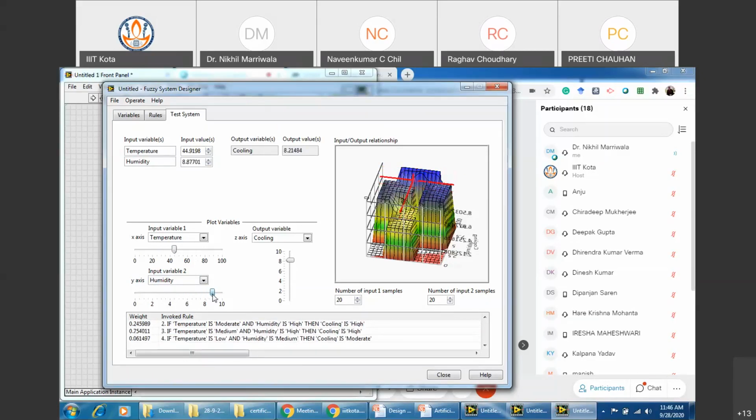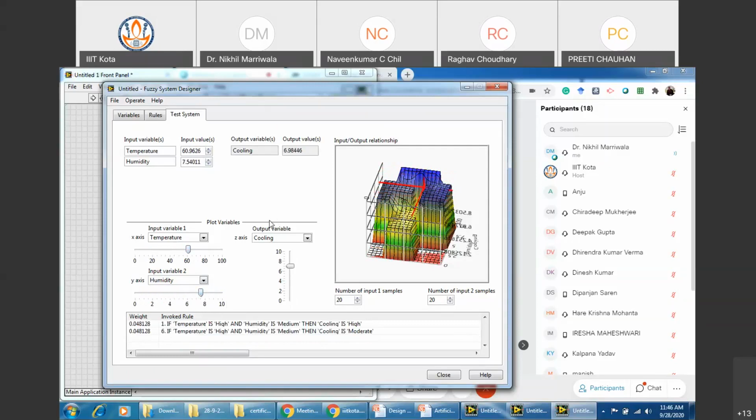I hope you can see this. You can change them together also. If I change the temperature and I move this, now what happens? It is producing some rules for some outputs. So output cooling is getting changed accordingly, right?